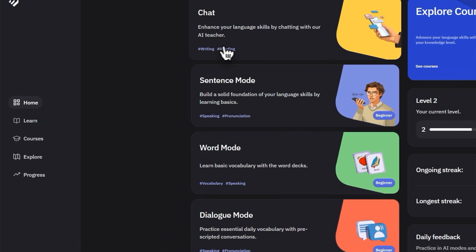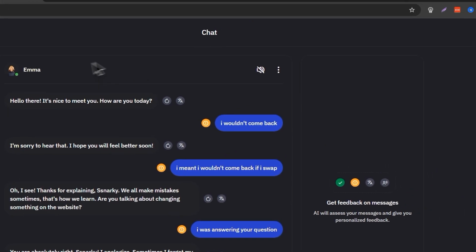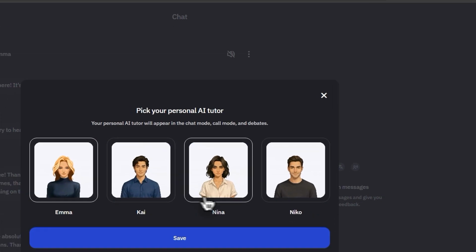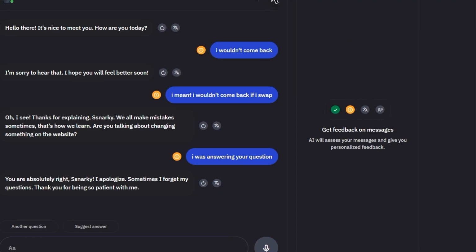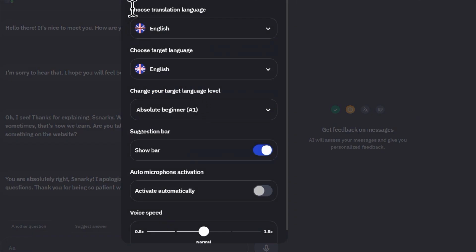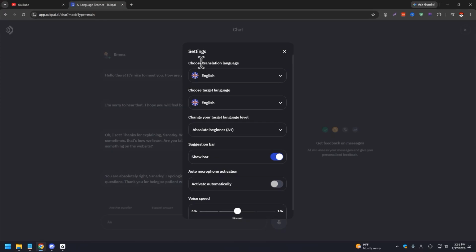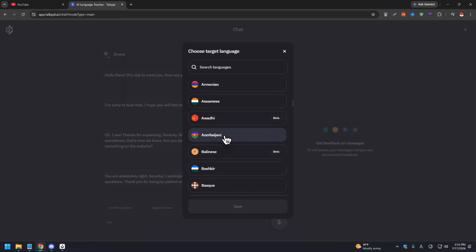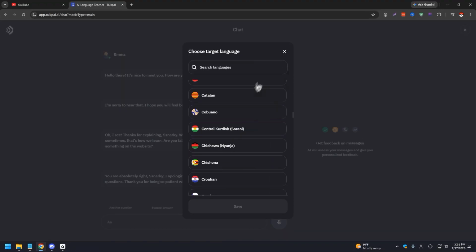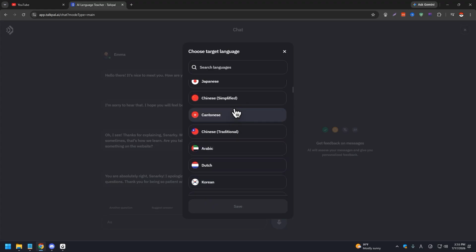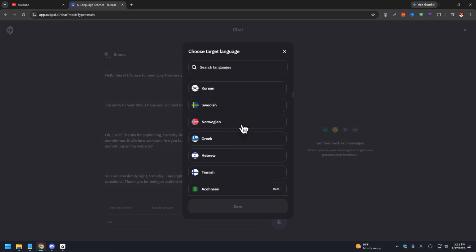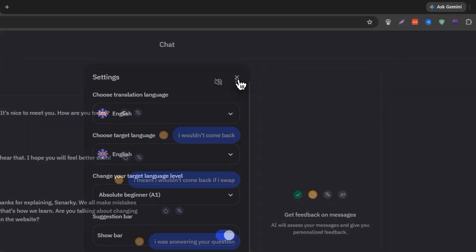If you go to chat again, it's in English. You can change your AI tutor if you want. You can also change the settings. This is where you choose a language, a translation language, and a target language that you want to learn. There are a lot of options here. There are normal languages that you can easily learn, like Korean, Dutch, Japanese, French, German, Italian, etc. And then you have more niche languages. So that is pretty much the overview of Talkpal.